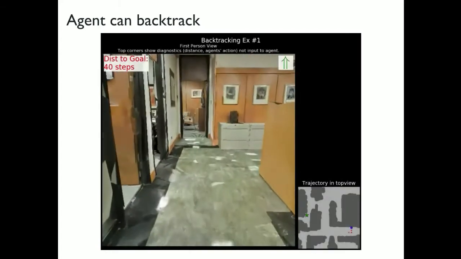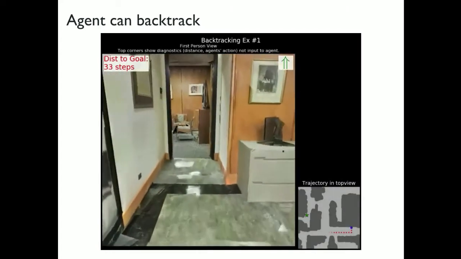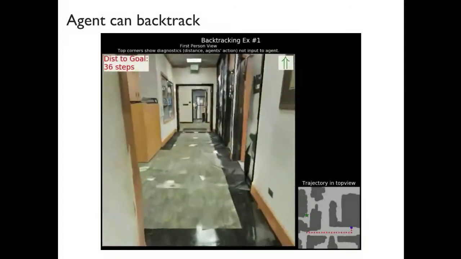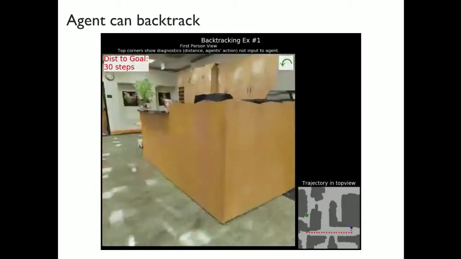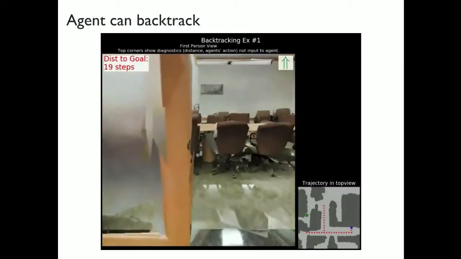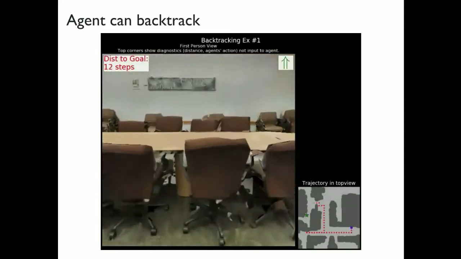So here is what happens. It wants to go to a room which is towards the right, but it walks into this room which is below it. It realizes that's not where it wanted to go. So it starts coming back out and then going into this different room to actually get to the goal location.